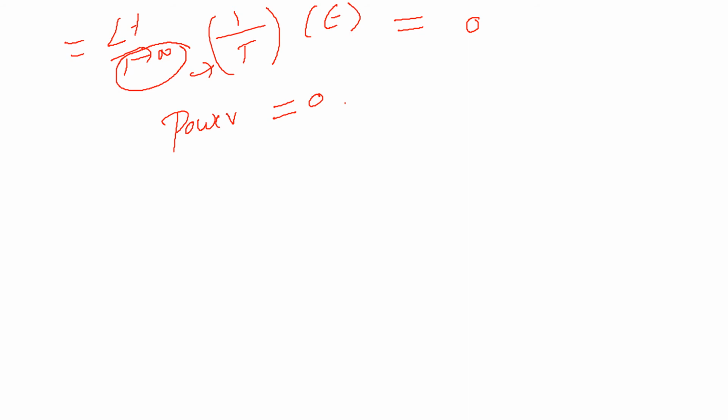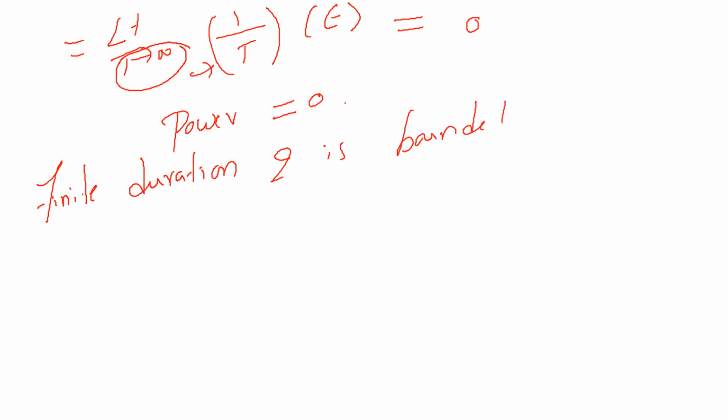So what we conclude is, as per our theory, if the signal is of finite duration and is bounded, then the power of the signal is 0.